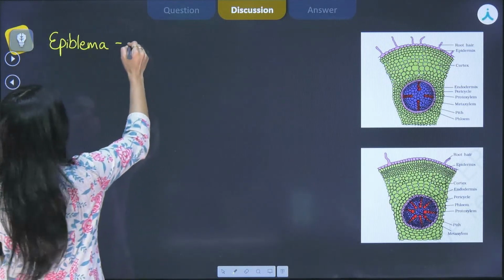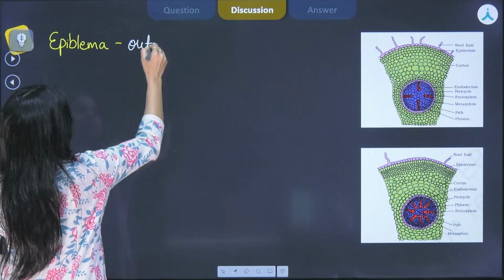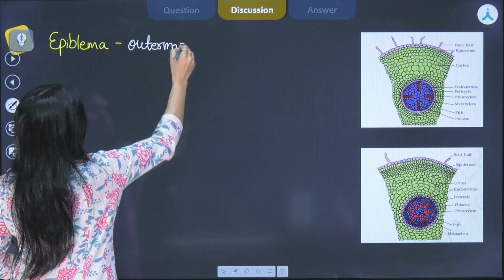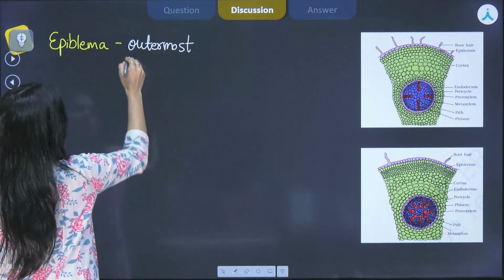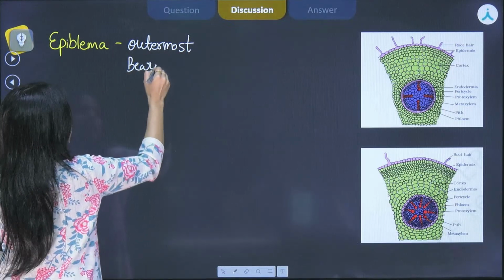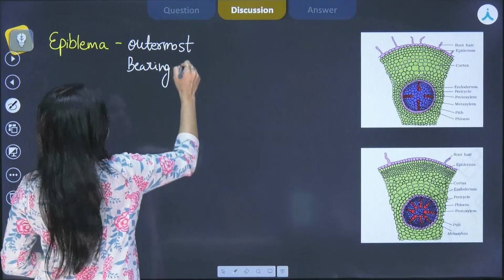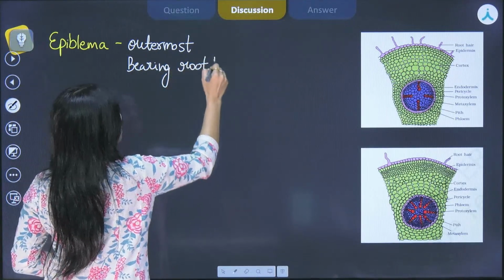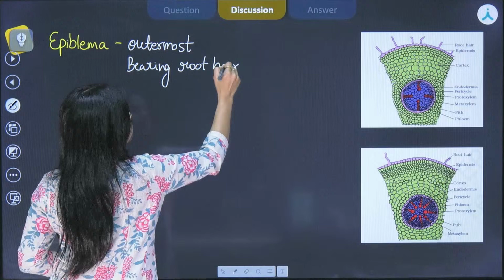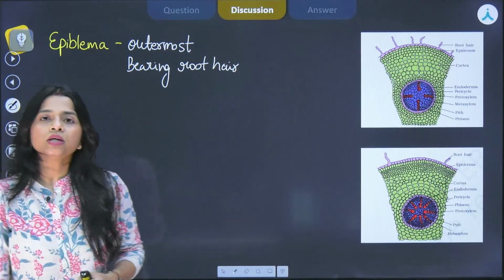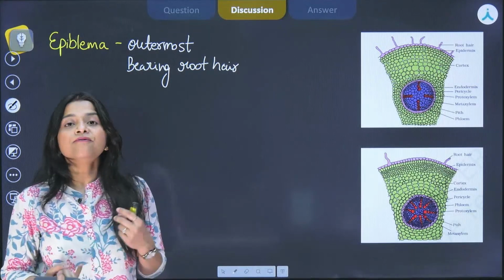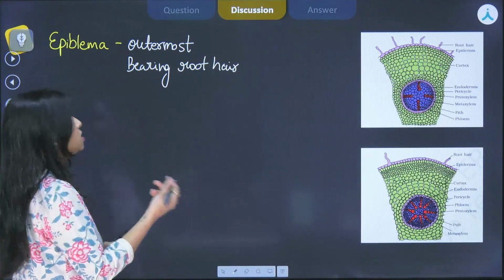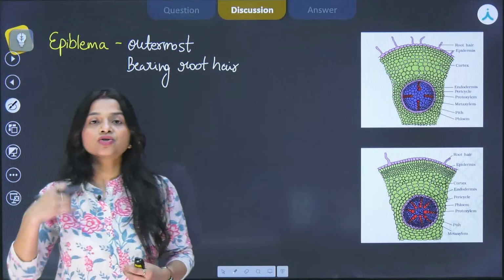Basically, what are the characteristic features? It is the outermost layer, obviously. It is forming the covering. It is bearing root hair. When it comes to the epidermal tissue system of stems, we find the presence of the stomata, presence of cuticle.